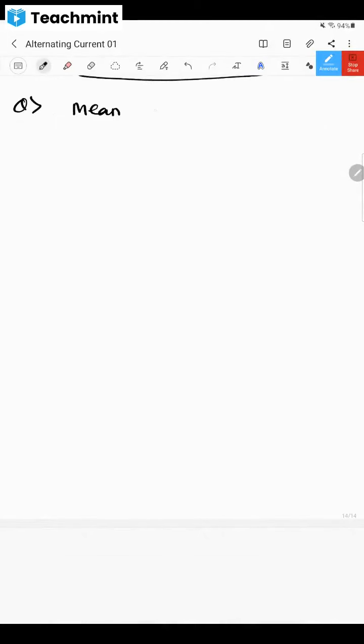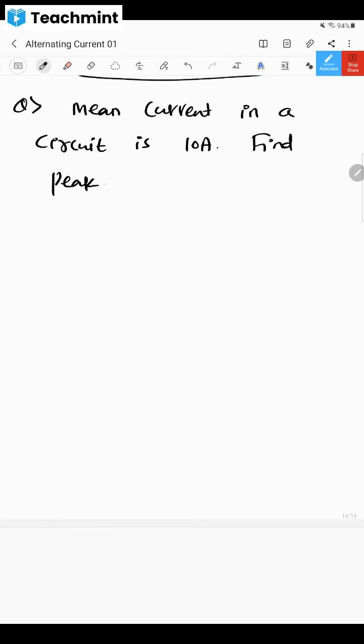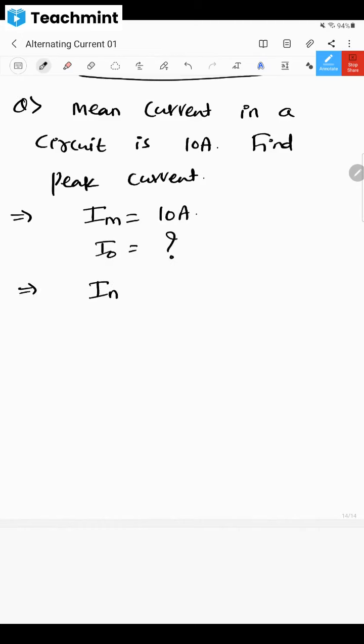Mean current, your calculator should be ready. Mean current in a circuit is 10 ampere. Find peak current. Okay, please write it down. Mean current in a circuit, that means Im is equal to 10 ampere. They're asking peak current, I naught equal to question mark. Now what is the relation? Everybody knows that Im is equal to 2 by pi into I naught. So this relation is there.